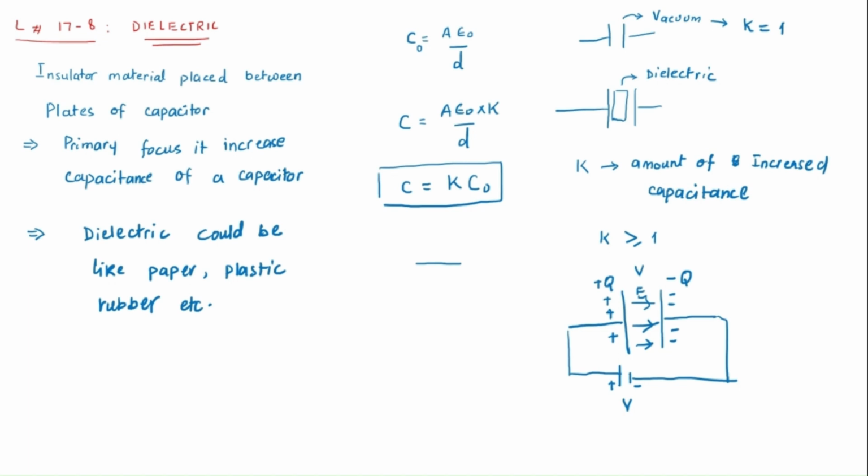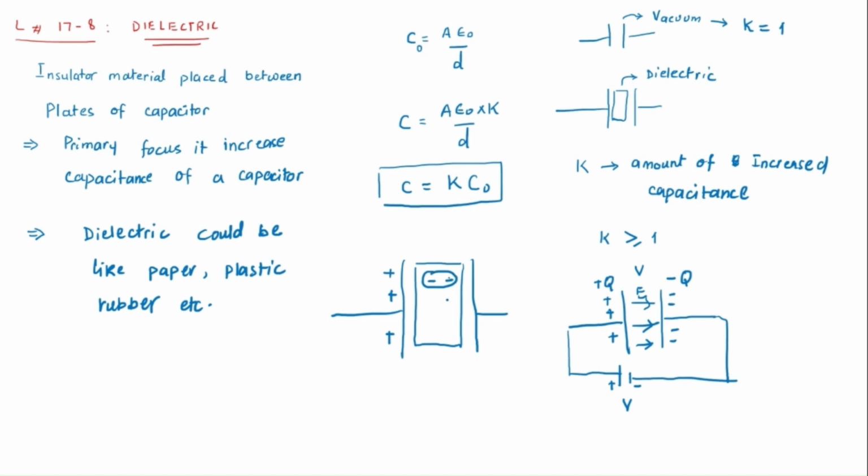But when there is a dielectric, what happens? This dielectric will not allow the current to pass, will not increase the electric field, but it will polarize. Polarize means atoms have positive and negative charge. So this is the positive plate. The charges near the positive plate will polarize, electrons near it, protons away from it.